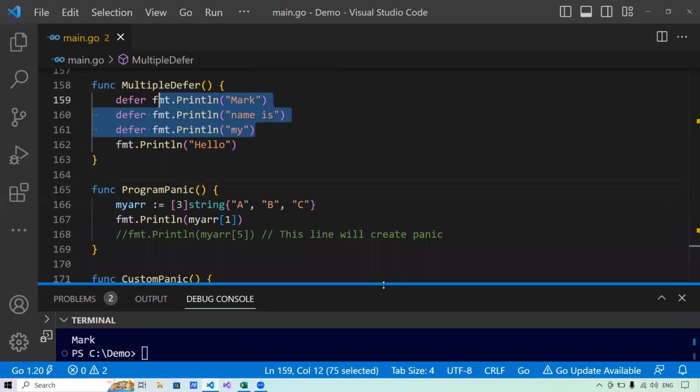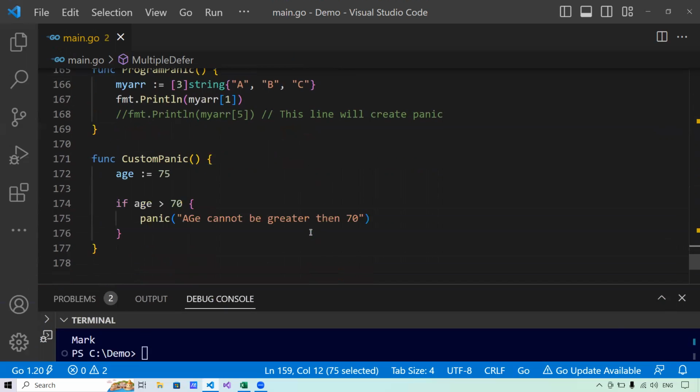Now let's talk about panic. The panic function in Golang is similar to raising an exception at runtime when an error is encountered. So whenever we fire the panic function in Go, that simply means that we are telling the program to exit with a status code of 2 with respect to the operating system. Now panic can be raised in two ways. It can either be raised by the program itself when an unexpected error occurs, or the programmer can throw the panic on purpose for handling specific errors.